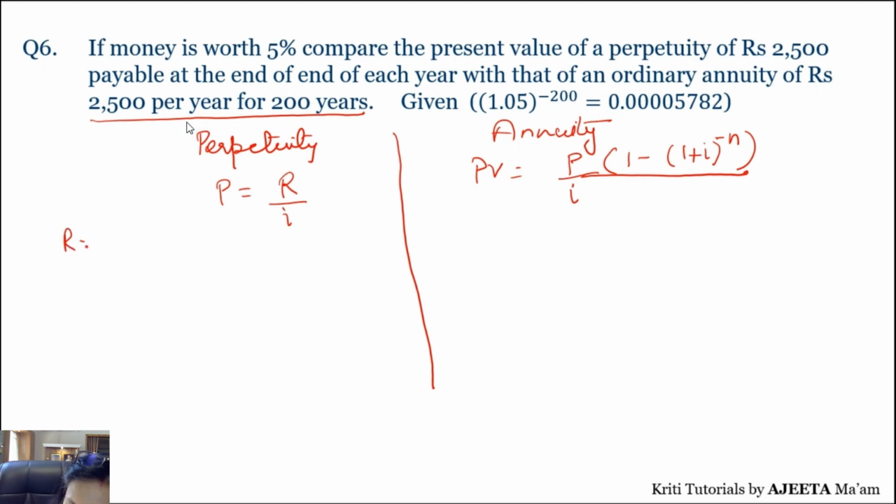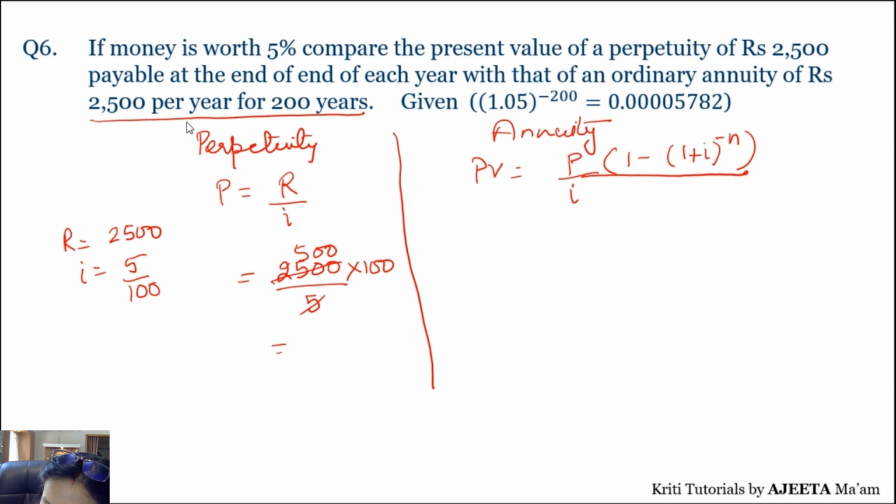So what is your R? Your R is 2500, and again it's at the end of each year. So I will be taken as 5 by 100. So let's calculate it. 2500, 5 by 100. So if you divide it, you get 50,000 rupees. That's your present value if you are depositing 2,500 at the end of each year for infinite years at 5% interest. So it's all compound interest, right?